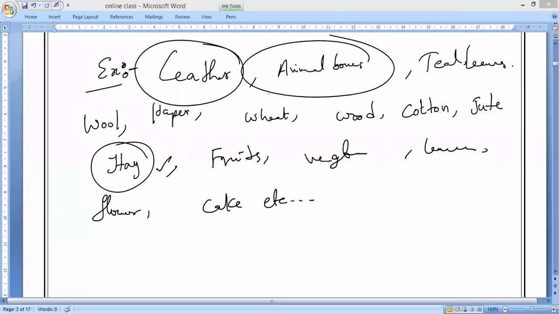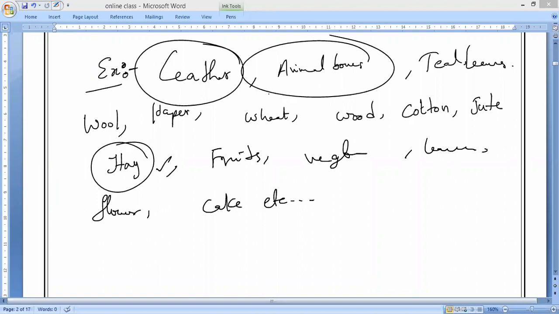Sir, biodegradable waste, maybe for some time, may pollute the environment, because as soon as we throw it, it will not decompose. It will take some time. Maybe it will take some time and block the system and stuff. Very good, that is very nice. That is exactly the thing.